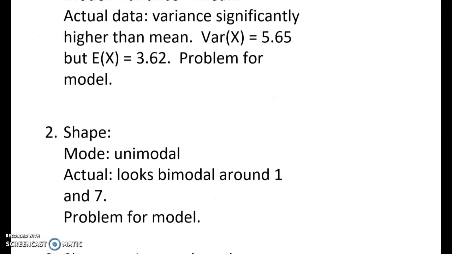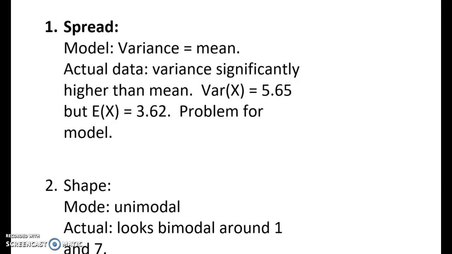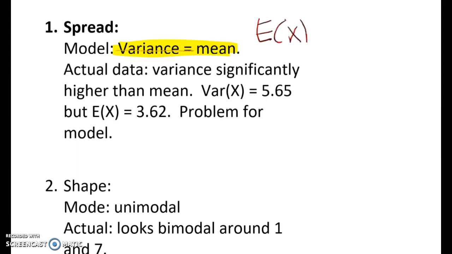Right, so I've broken it out into 5 different things. And the first thing, and I think the thing that you should do to give yourself the most confidence, is to remember that in a Poisson distribution, we have the variance equaling the mean, right? So if we're modeling with a Poisson, way back when we first did it, we had this, that E of X was equal to the variance of X, and they were both equal to lambda.